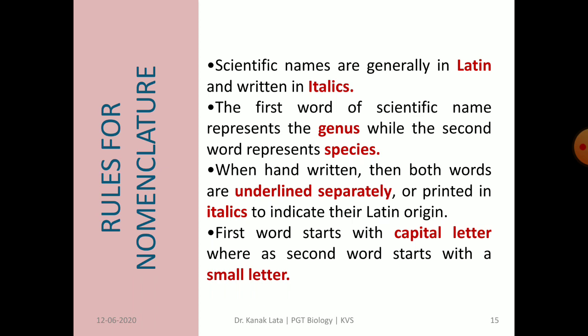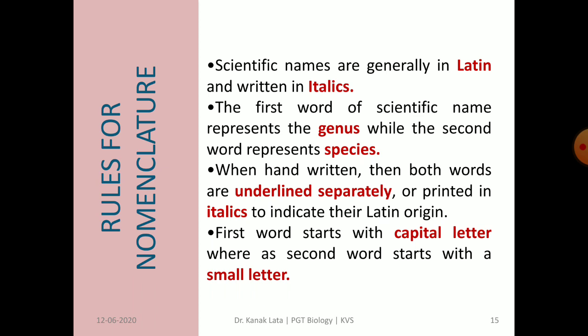Last topic of the session is rules for nomenclature. Scientific names are generally in Latin and written in italics. In scientific name, the first word represents genus and the second word represents species.